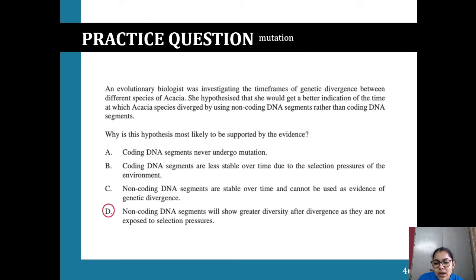That's probably the one where you're a bit confused between B and D. Coding DNA segments are less stable over time due to the selection pressures of the environment. True, right? But think to yourself, how does that link back to giving me a better indication of the time at which the acacia species diverged?